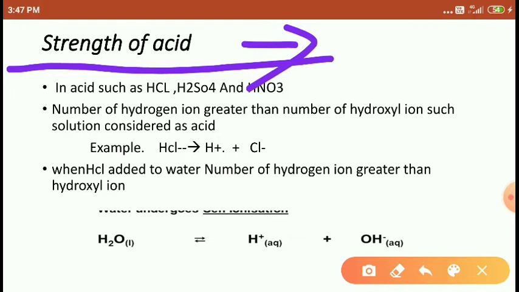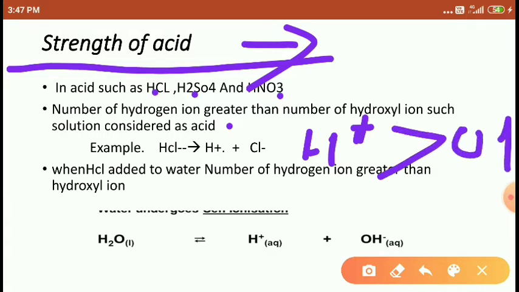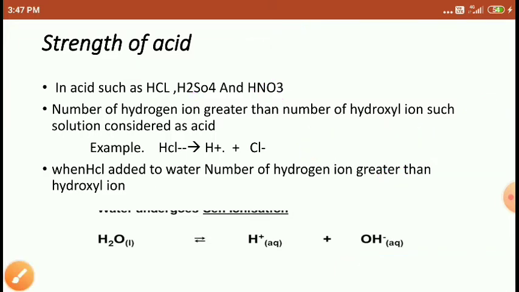In acids such as HCl, hydrochloric acid, H2SO4, sulfuric acid, and HNO3, nitric acid, the number of hydrogen ions is greater than the number of hydroxyl ions, and such a solution is considered an acid. If in any solution or substance the number of hydrogen ions is greater than the number of hydroxyl ions, we call it an acidic solution.